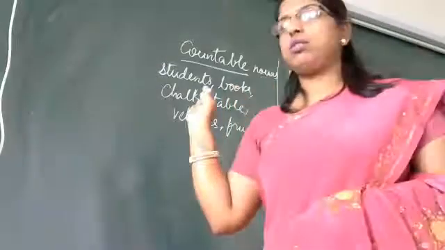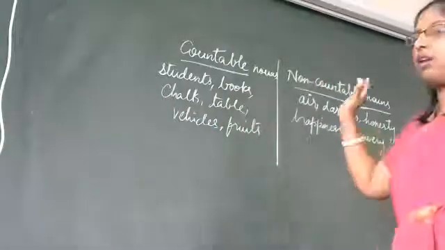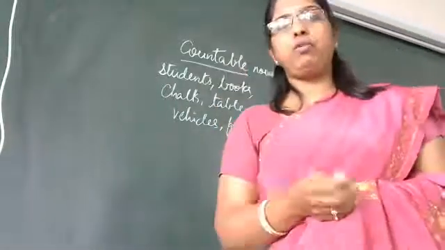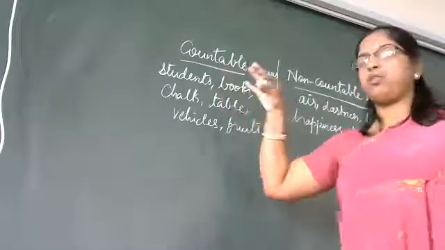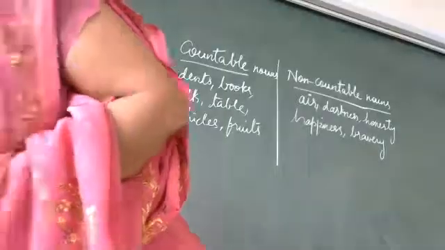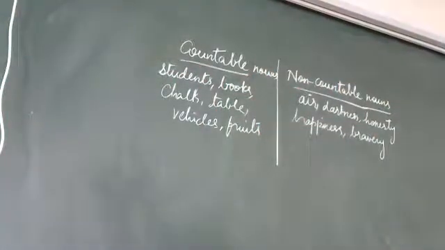So these are a few nouns. Here you can say these are all abstract nouns which are not countable. We cannot count them. But these are the objects wherein we can count. Okay.